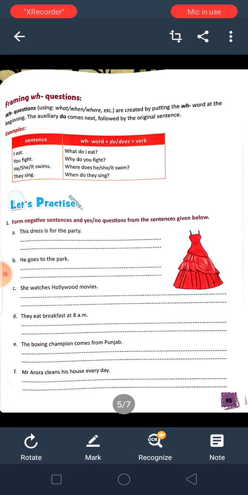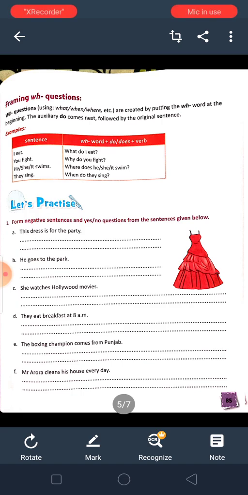Yes no question. She watches Hollywood movies. She does not watch Hollywood movies. Does she watch Hollywood movies? Question mark. Number D. They eat breakfast at 8 a.m. They do not eat breakfast at 8 a.m. Next question, do they eat breakfast at 8 a.m.? Okay, so like this, and question mark, very important.